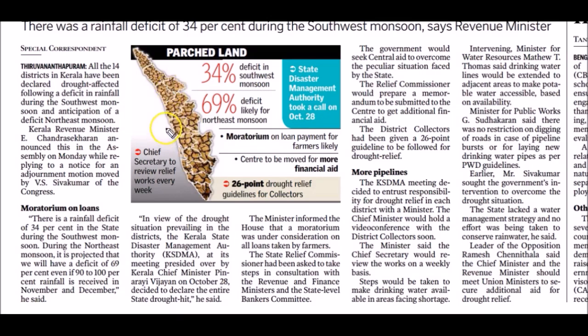So prepare thoroughly on this topic, especially what is drought, what are the various types of drought, what is the World Meteorological Organization's view, there is a World Bank report on drought, how India is prone to drought, what steps have been taken by the Government of India to mitigate the drought, and what steps we can take to mitigate or manage the impact of drought. So prepare thoroughly on this topic.